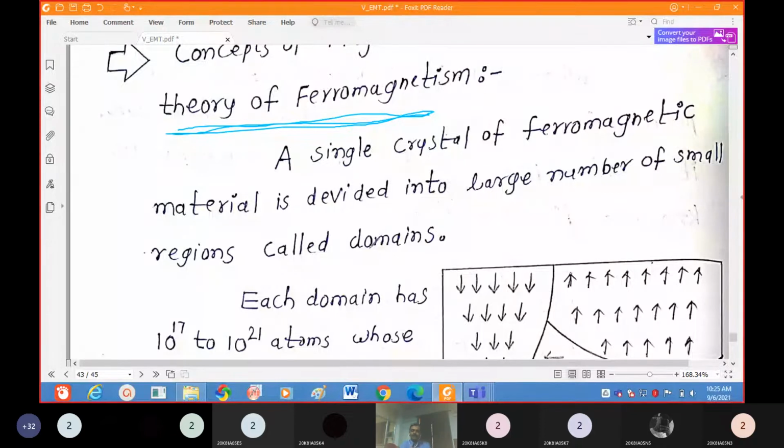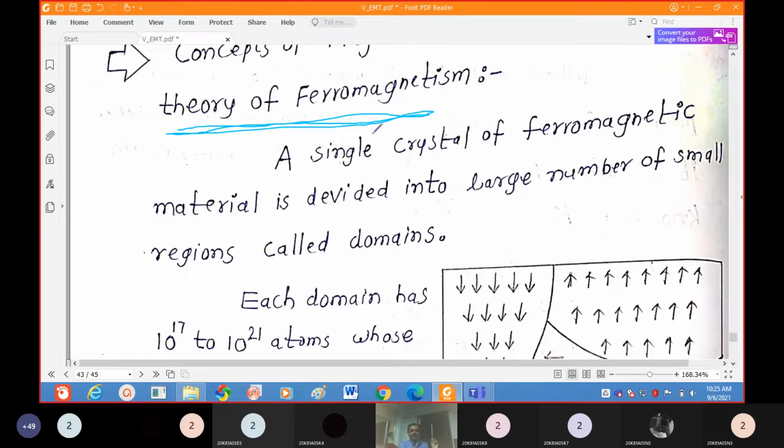Now, if you take ferromagnetic materials, most of them are single crystals. If you have multiple crystals, that means polycrystals, they have a chance to exhibit antiferromagnetism or ferrimagnetism.